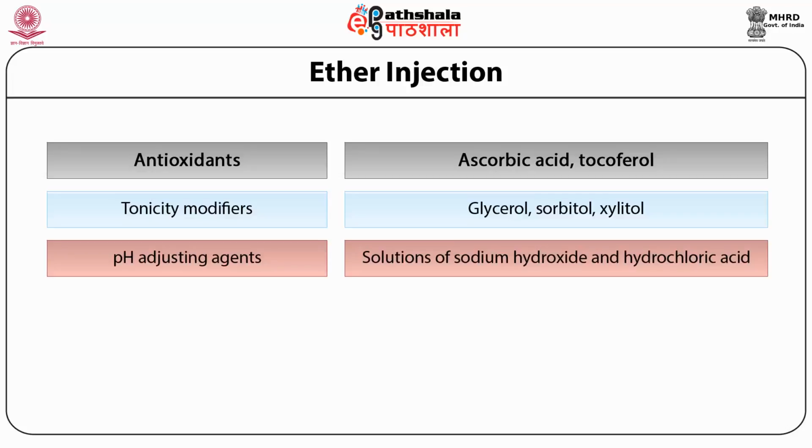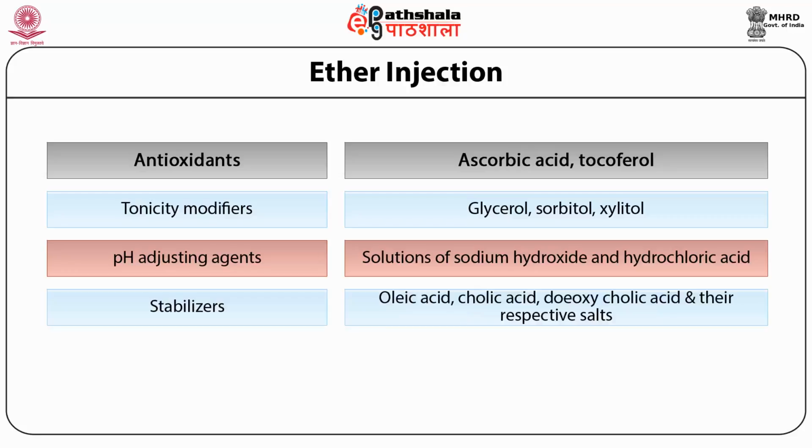Third additives are pH adjusting agents or buffering agents, and especially sodium hydroxide and hydrochloric acid can be used to adjust the pH, because sometimes the active moiety or the drug is very unstable at a particular pH. So the pH adjustment is very important in that particular case. Another important additive, stabilizer: oleic acid, cholic acid, deoxycholic acid and their respective salts can be used as a stabilizer.